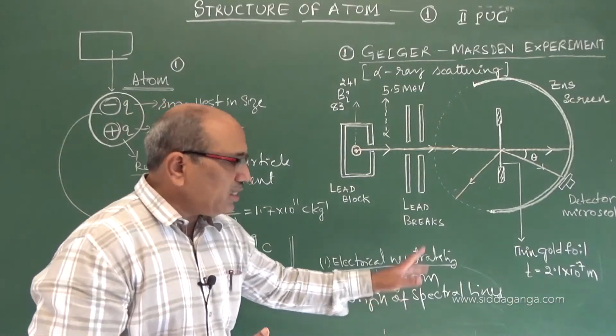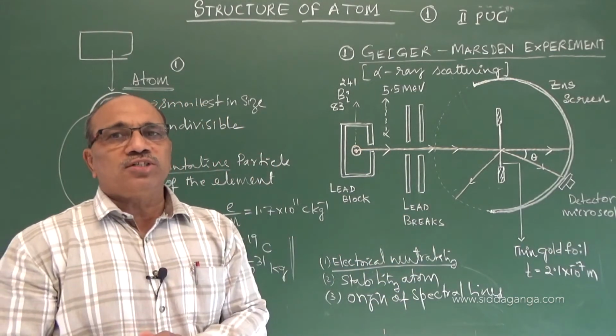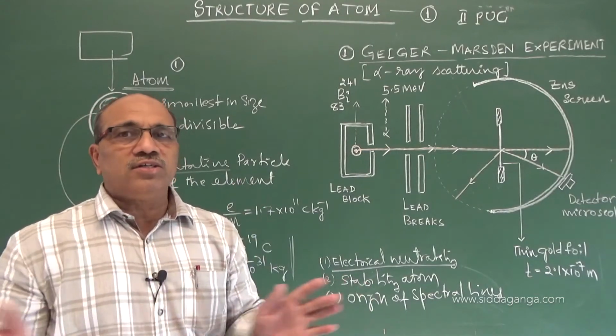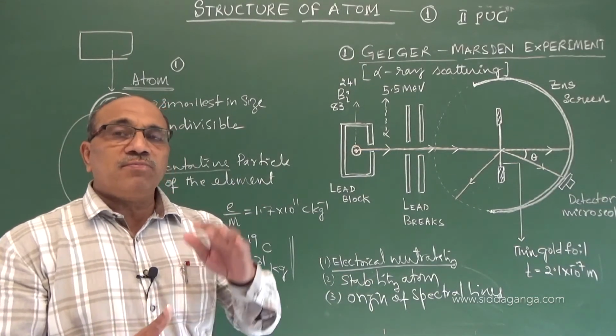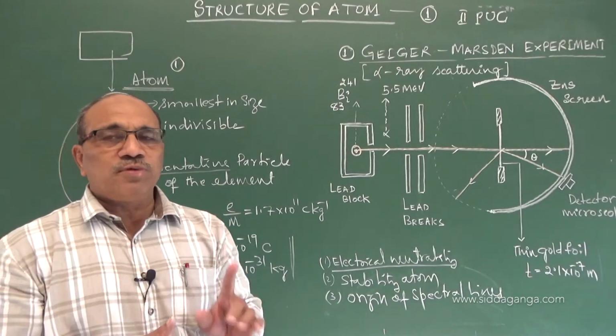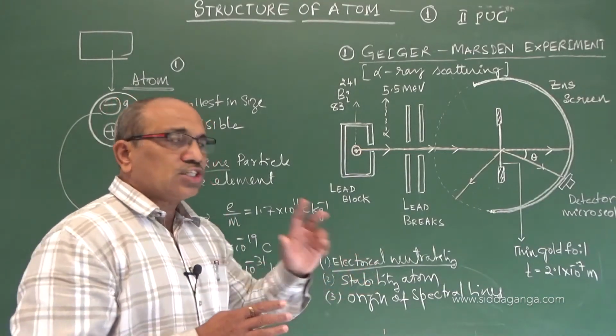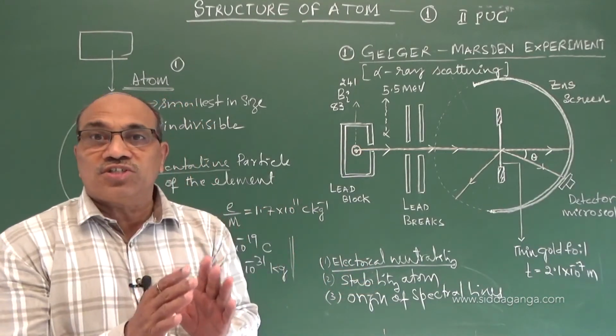The second is the stability of the atom. Electrons may collide with the positive charges or with negative charges, and then the atom may collapse. Stability means that with respect to the surrounding conditions and with respect to time, the stability, shape and size of the atom should not change on its own.